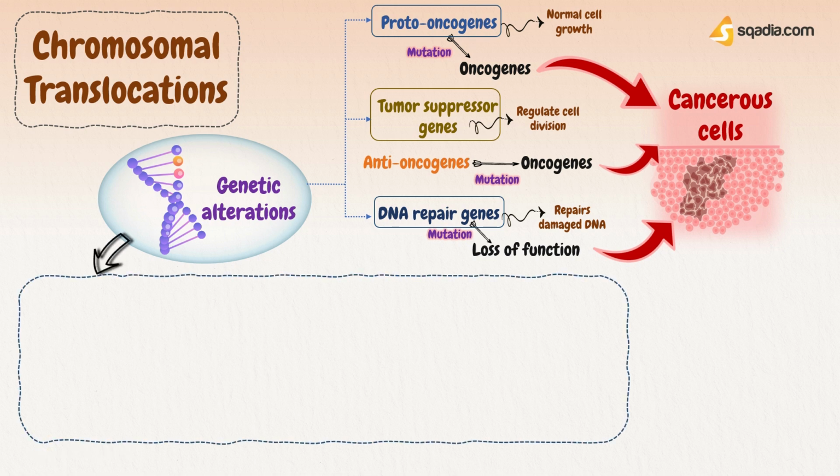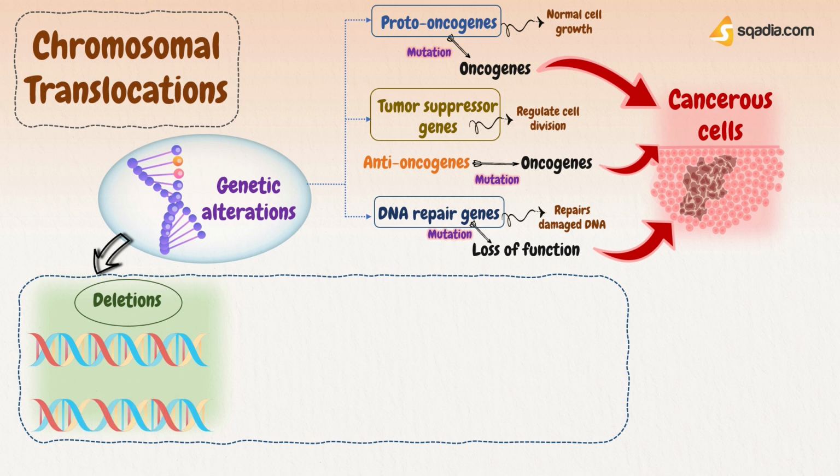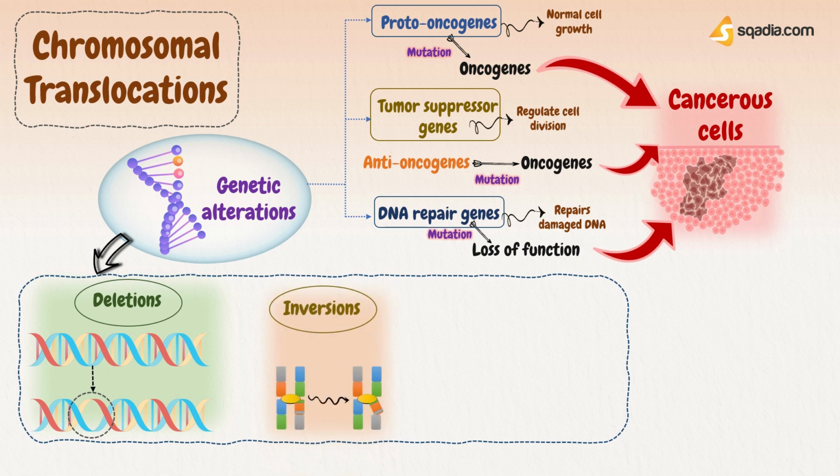Examples of such DNA alterations include deletions, inversions, and chromosomal translocations, where deletion is a type of gene mutation in which a part of the DNA molecule is left behind or is not copied during DNA replication. Inversions are chromosomal rearrangements in which a segment of a chromosome is reversed end to end.